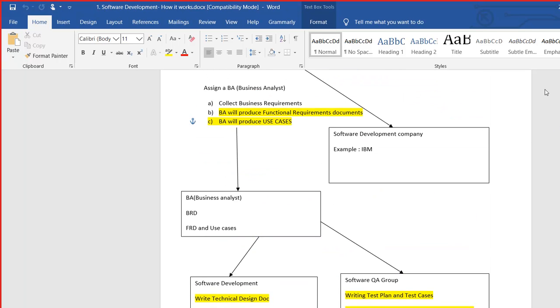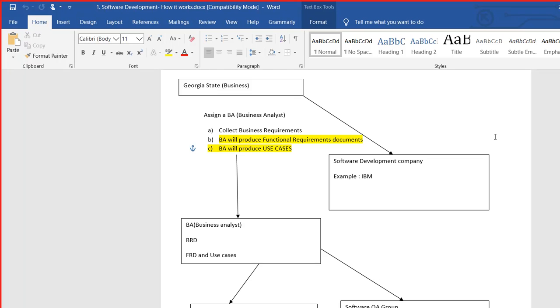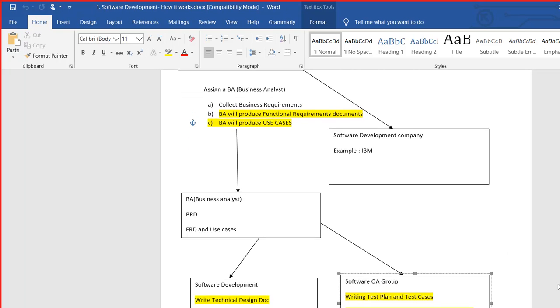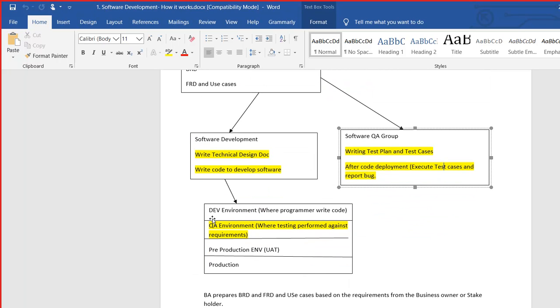You have seen that in the overall process we have BRD, FRD, use cases, a few documents. BRD, FRD, use cases, technical design document, we have test plan, we have test cases. We have code deployment, execution of test cases, a lot of things happen.